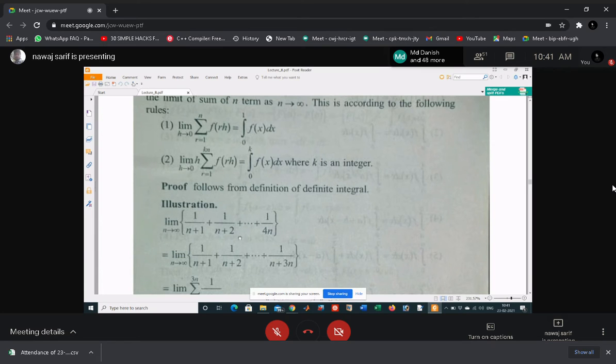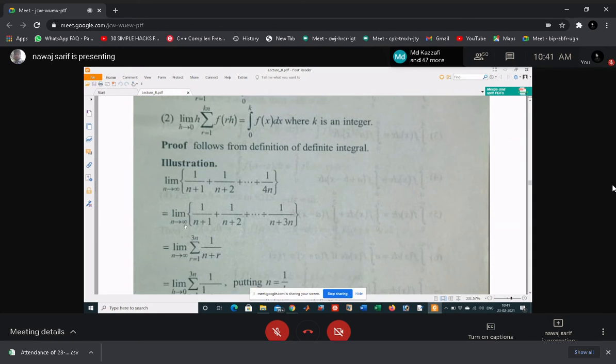This is a sequence; you have been given an arbitrary question. This is 1 by (n plus 1), this is 1 by (n plus 2), 1 by (n plus 3), then the last term is 1 by 4n. So now we have to arrange this sequence to look like f of rh type. So how will you write this one? N tending to infinity, then 1 by (n plus 1), 1 by (n plus 2), then you can write this 1 by 4n as 1 by (n plus 3n).